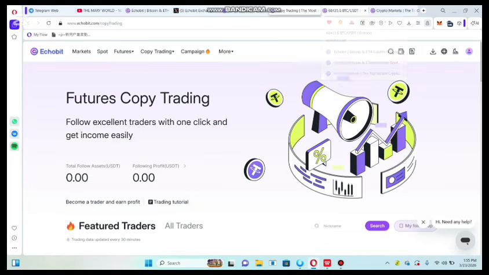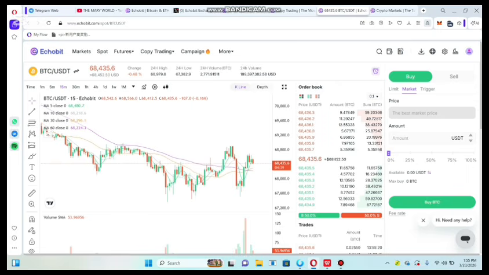Also in this section we will explore spot details on Ecobit exchange. Also you can check out the price graph on Ecobit exchange. Now you can buy and sell now, but do your own research.